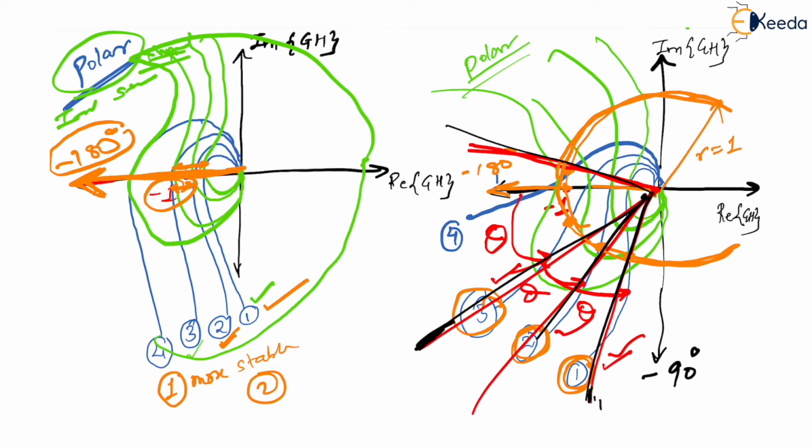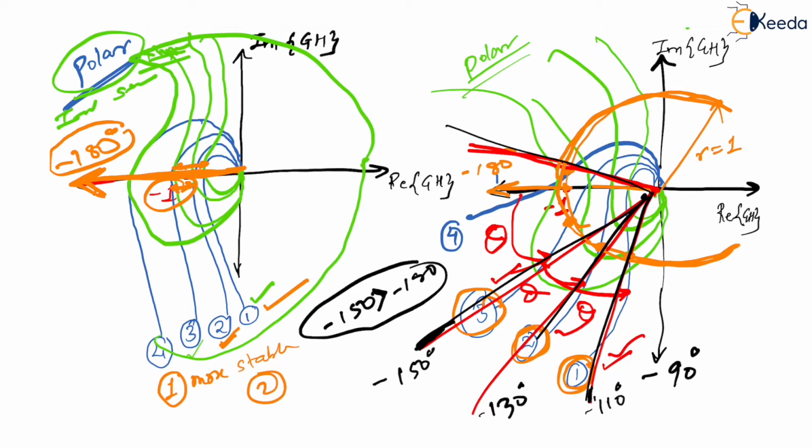Let us say this angle is minus 110 degrees, this angle is minus 130 degrees, let us say this angle is minus 150 degrees, right? So I said that the angle should be greater than minus 180 degrees. So you please tell me, between minus 150 degrees and minus 180 degrees, minus 150 degrees is definitely greater. This is 10th standard mathematics, right? So that is what I said.